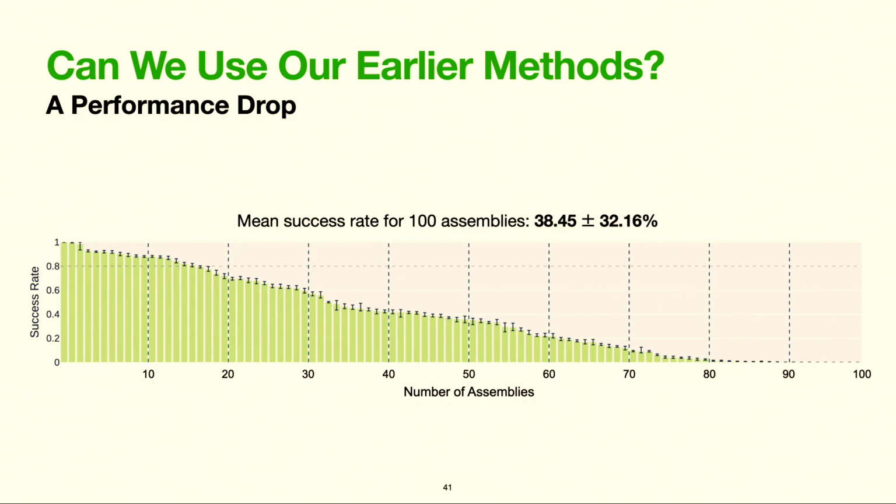As an initial step, we evaluated how well our earlier methods actually worked for these 100 new assemblies in simulation. The plot shows the distribution of success rates. Unfortunately, the mean success rate was now less than 40%, with very high variance. This was, to our understanding, due to the increased complexity and geometric diversity of these parts.